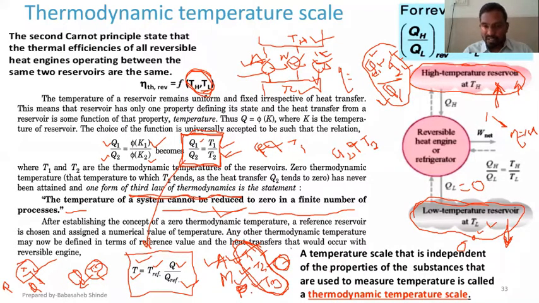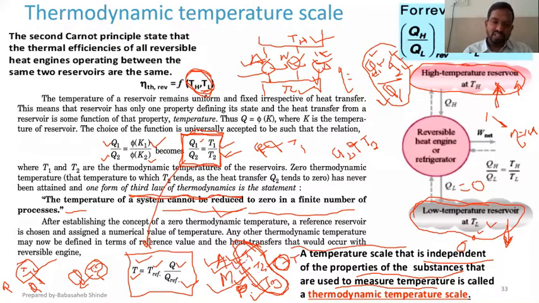So the thermodynamic temperature scale means that the temperature scale has to be independent of the properties of the substance that has been used to measure the temperature. Means whether I am using an air-based temperature measuring device, mercury-based, or radiation-based, I should get the same temperature value.